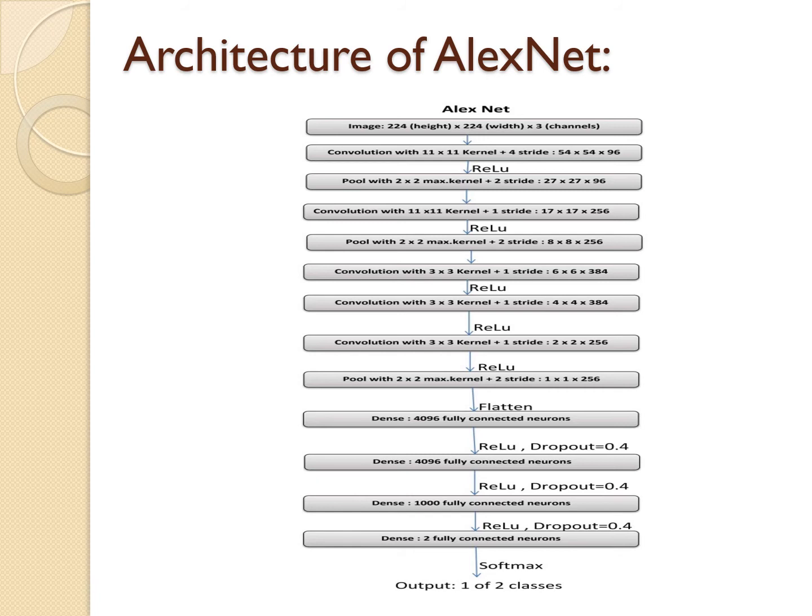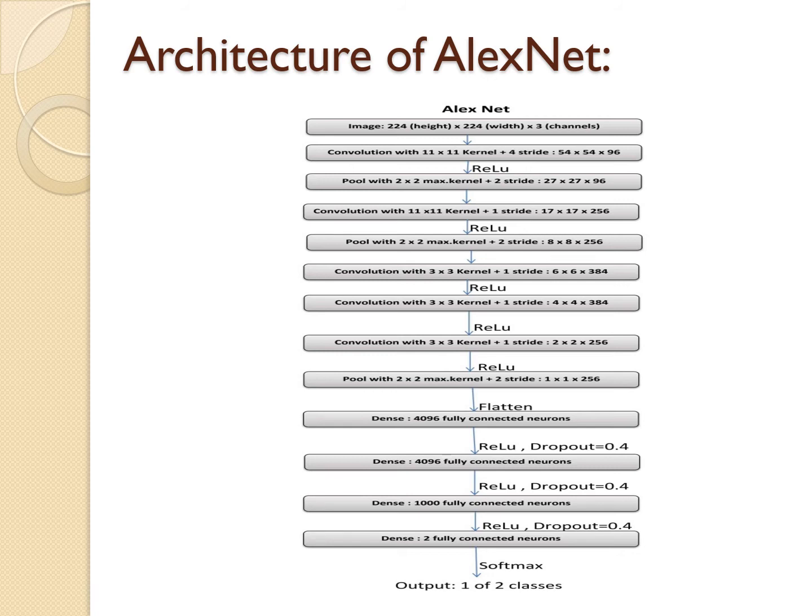This is the architecture of AlexNet. Here we preset the image size as 224 cross 224 cross 3 channels, namely red, green, blue respectively. And we are doing convolution with an 11 cross 11 kernel with 4 strides, which gives the image size as 54 cross 54 cross 96, where 96 is the number of filters.